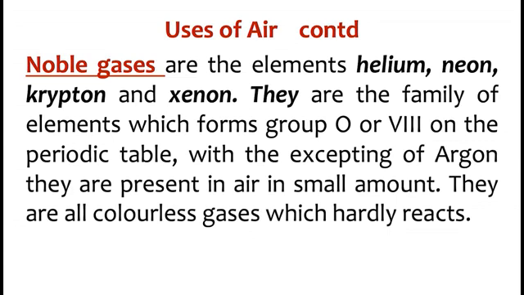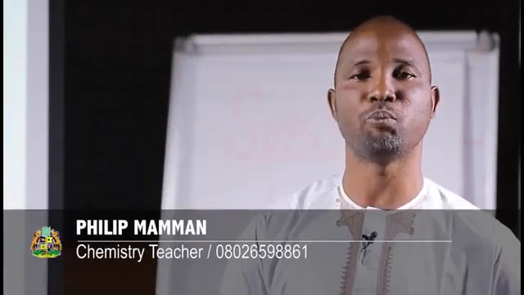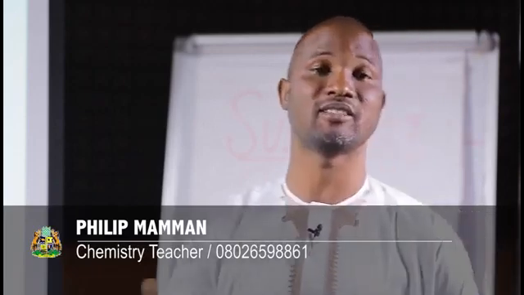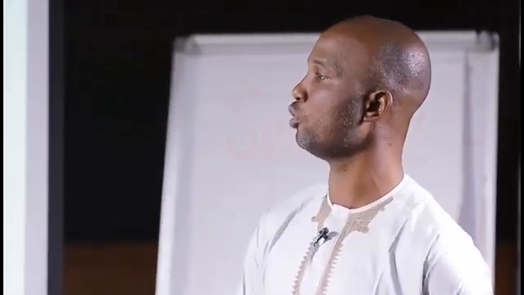They are the family of elements which form group 0 or group 8, like I mentioned earlier on the periodic table. With the exception of argon, they are present in air in small amounts. They are all colorless gases which hardly react. Why do they hardly react? Because they have attained their octet state or duplet state. In chemistry, when we say octet state, we mean they are stable. They have completed their outermost shell with 8 electrons, except for only helium, which fills its outermost shell with 2 electrons.